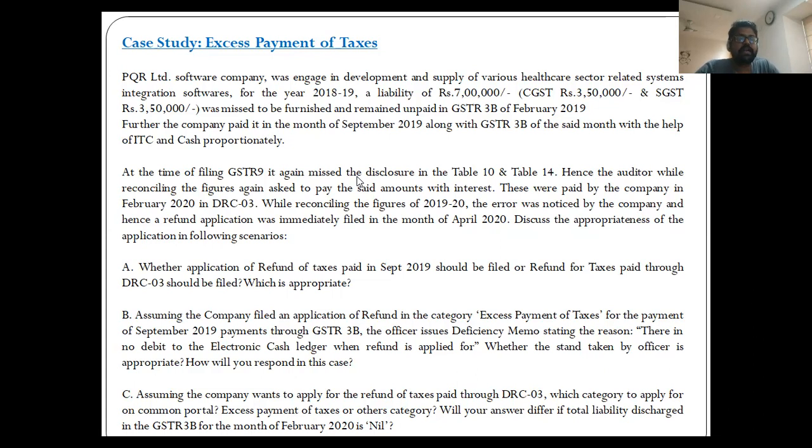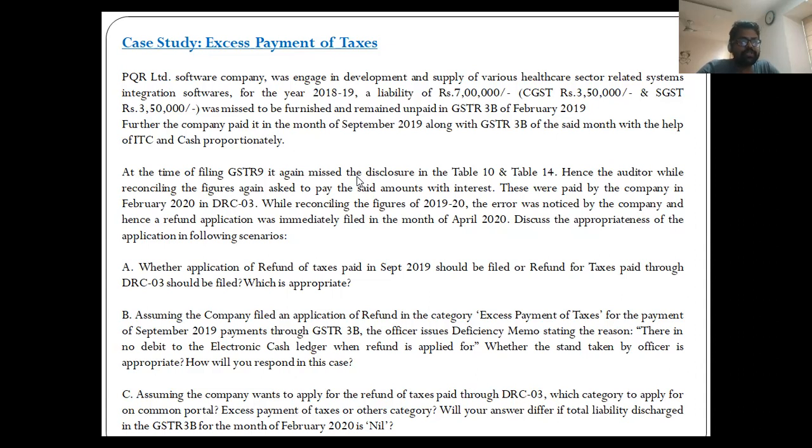So let us try to understand this case first and find out the possible solutions. As far as the term excess payment of taxes is concerned, there is no clear guidance in law which governs any scenario or any specific situation. But there can be various scenarios under this category.